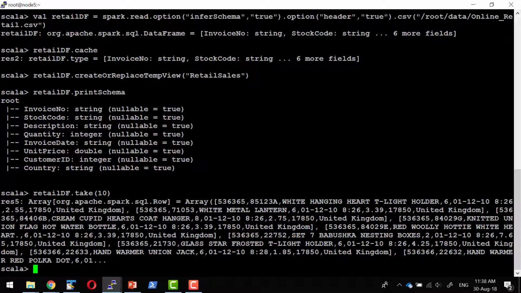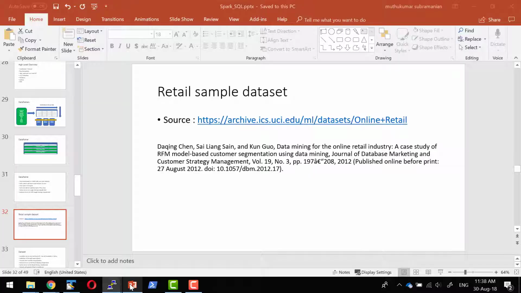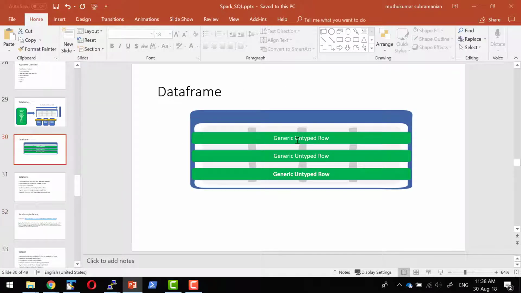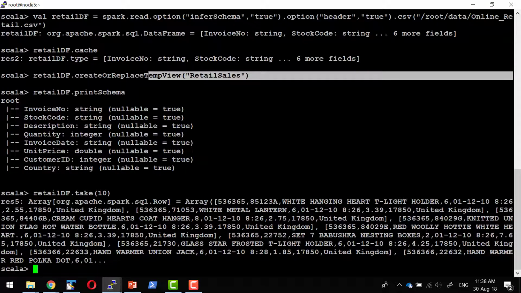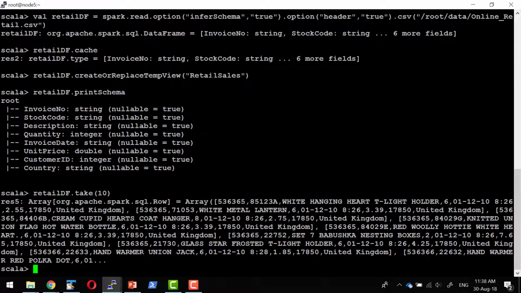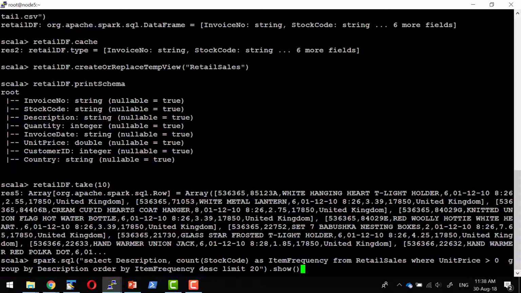If you observe very carefully, each and every row is of type row. So it will not be in a position to know the type. That's why whenever we use a data frame, we say it has untyped rows. I have registered this particular data frame as a view named retail sales. I can fire up a SQL query by picking the data available in that specific view.